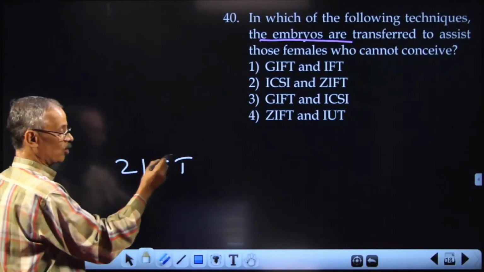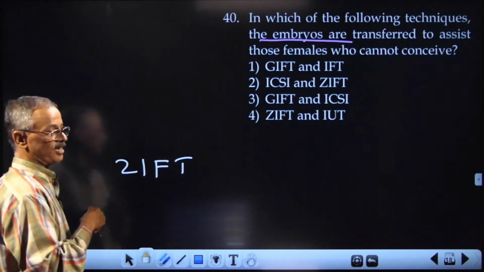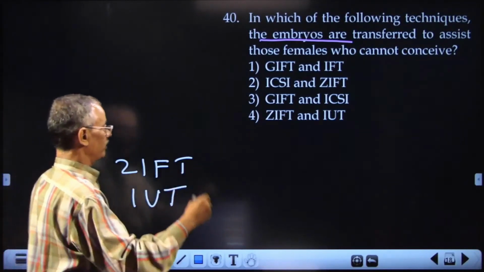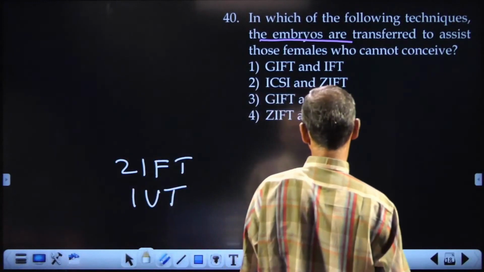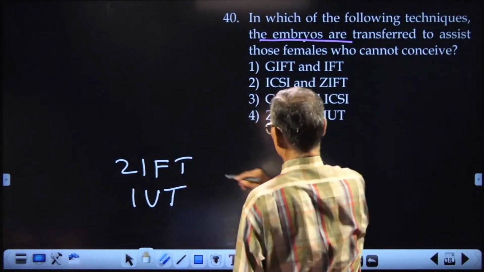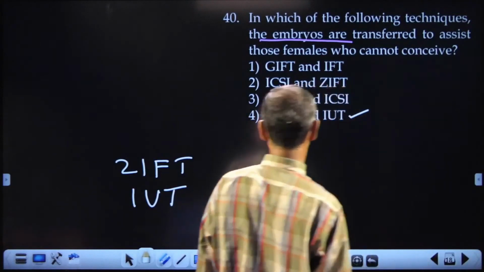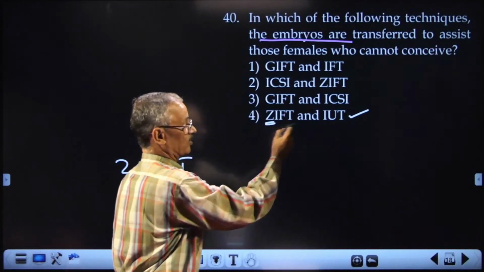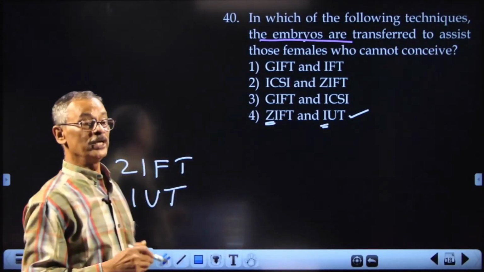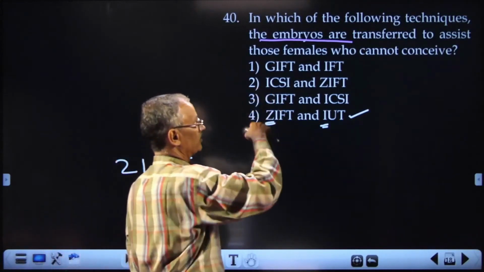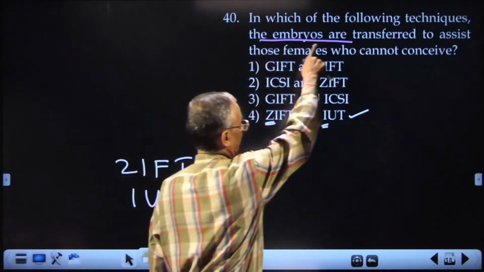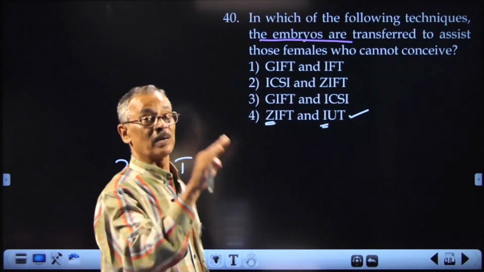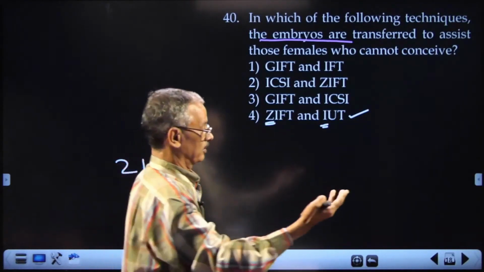If it is after the 8 cell stage, we transfer it to the uterus directly, intrauterine transfer. So the answer should be ZIFT and IUT. Here the zygote is transferred, and here also the embryo is transferred to the uterus directly. So this should be the answer, because we are transferring the embryos. We are not giving a gamete to the mother who cannot produce gametes.